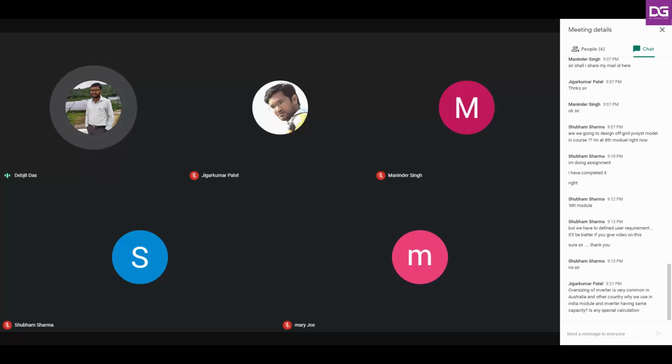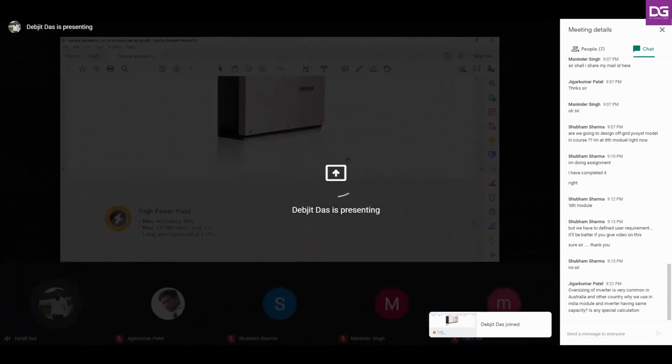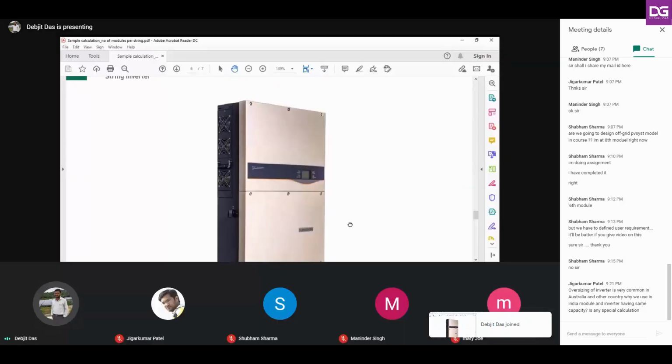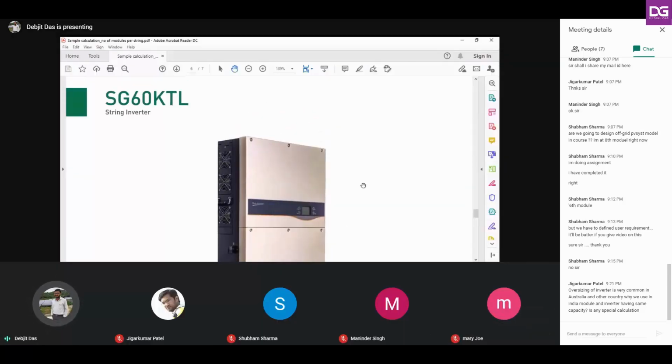Okay, Mr. Patel, I want to tell you one thing, that in India also we do oversizing. Let me share my screen once again. I'm taking the same example, this Sungrow 60 kilowatt inverter.